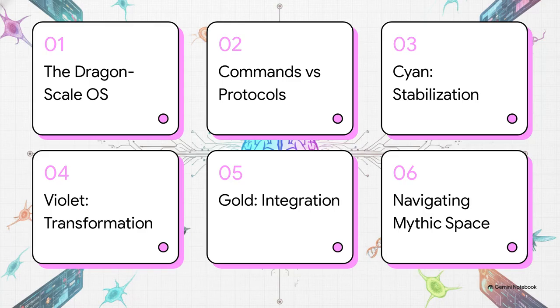Here's our roadmap. First, we'll look at the Dragonscale OS itself. Then, we'll compare commands versus protocols. After that, we'll dig into the highly organized, color-coded software suites: cyan for stabilization, violet for transformation, and gold for integration. Finally, we'll wrap things up with navigating mythic space.